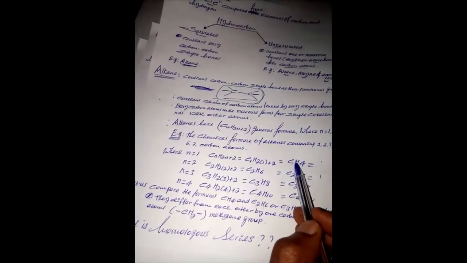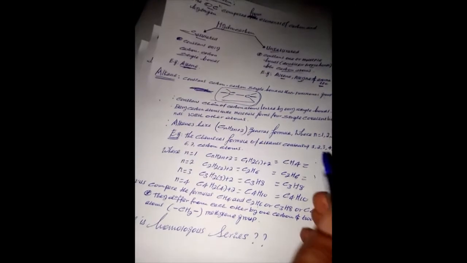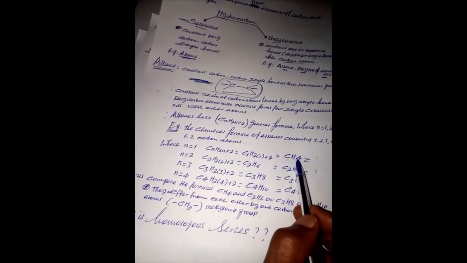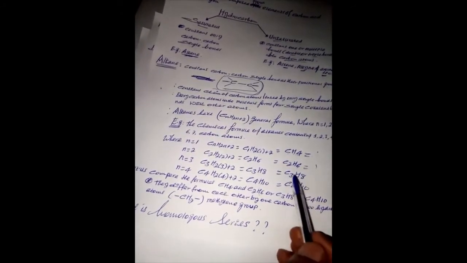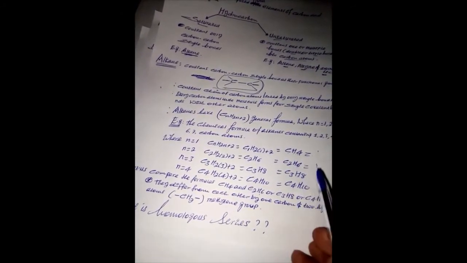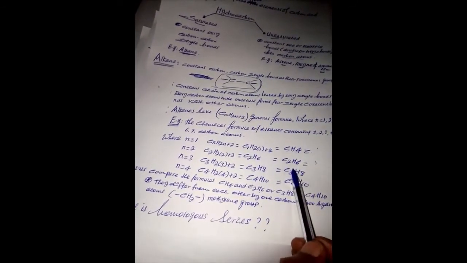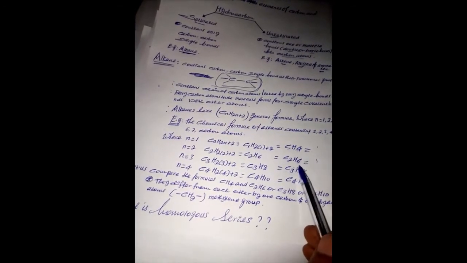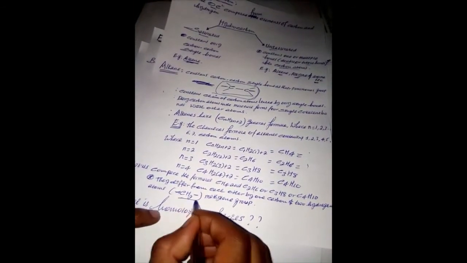The CH4 and C2H6 differ from each other by 1 carbon atom and 2 hydrogen atoms, and C2H6 and C3H8 differ from each other by 1 carbon atom and 2 hydrogen atoms, which means they differ from each other by a methylene group.